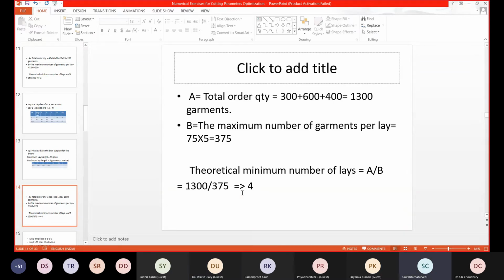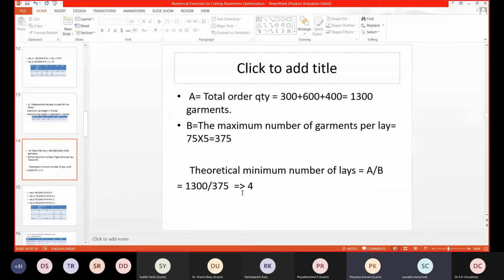I am repeating, this is the theoretical minimum number of lays. If there are 3 more colors, we would have to increase the number of lays. But minimum, we can cut in 4 lays. Sir, minimum it will be 3 or 4. 4, because it is coming 3 point something, 3.46, sir. But can you have a lay of 0.46? Can we have a 0.46 lay? No. That is why we should go for 4.